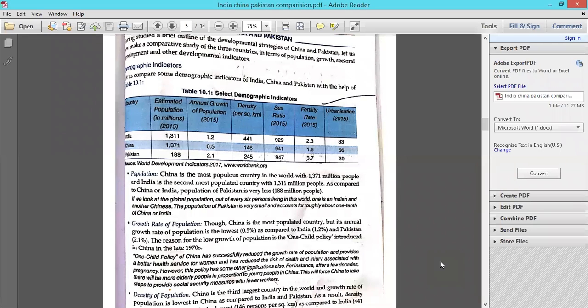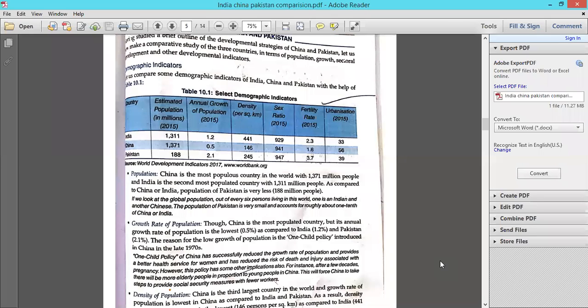If I talk about population, as you can see on your screen, China is the most populous country in the world, whereas India is the second most populated country. As compared to China and India, the population of Pakistan is very less. So officially, till now, China is the most populous country in the world, India is second, and population-wise, Pakistan has a very low population.